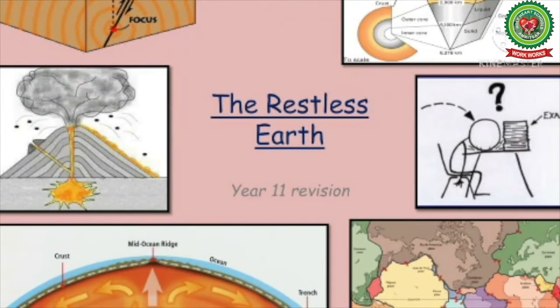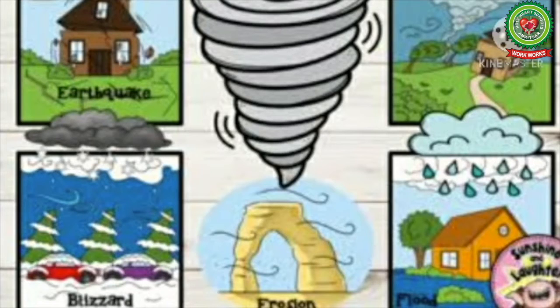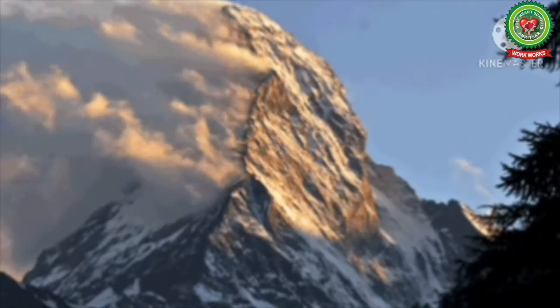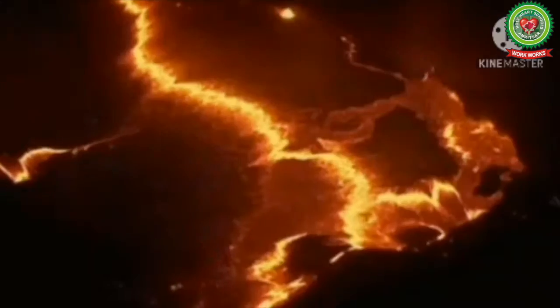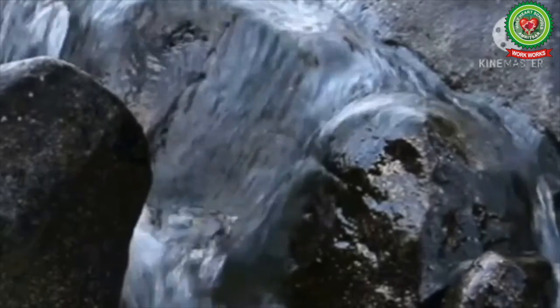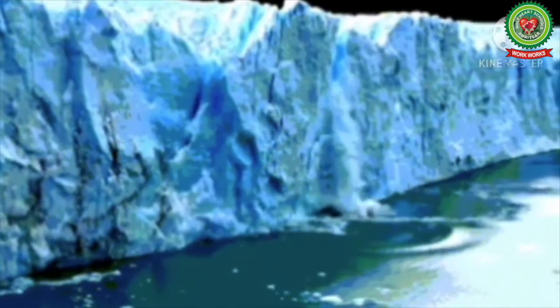In fact, the Earth's crust is highly restless or unstable. There are some forces or movements which are always active in changing the face of the Earth. These forces are named as internal or endogenic forces. These are the forces that originate deep inside the Earth's interior, and they may be horizontal or vertical forces. The next one is external or exogenic forces. The external forces are the agents of gradation like running water of river, wind, glaciers, etc.